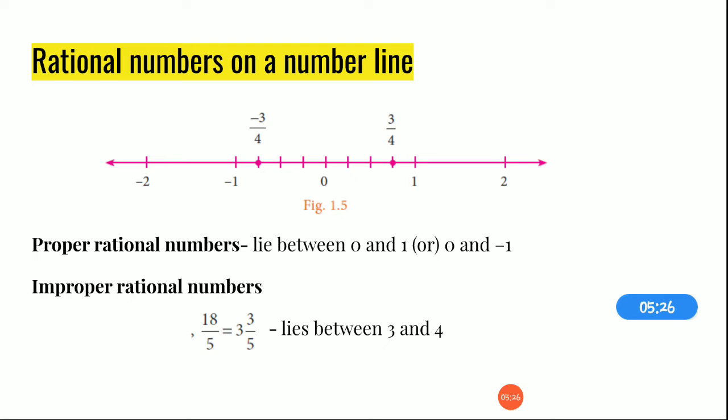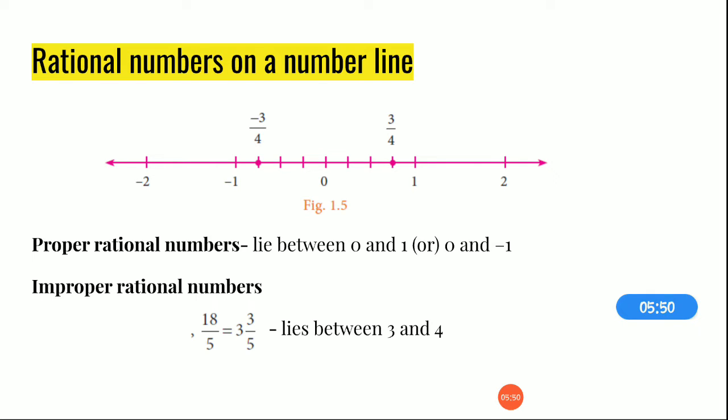Now, all the proper rational numbers will always lie between 0 and 1. If it is a negative number, it will always lie between 0 and minus 1. Okay, because the denominator is bigger than the numerator. So, the proper rational numbers will always lie between 0 and 1 or 0 and minus 1.